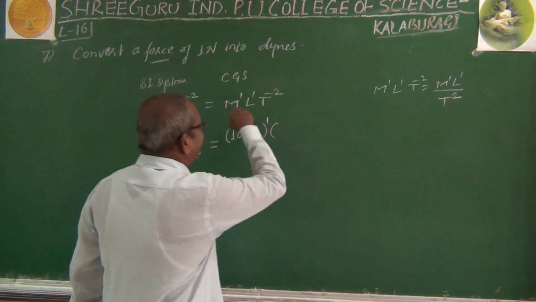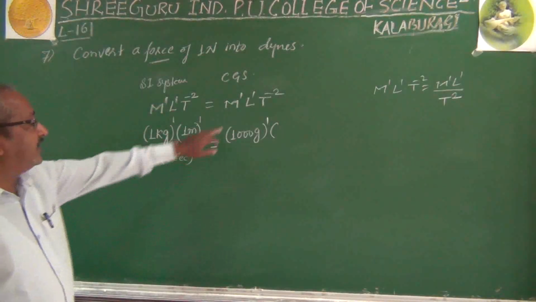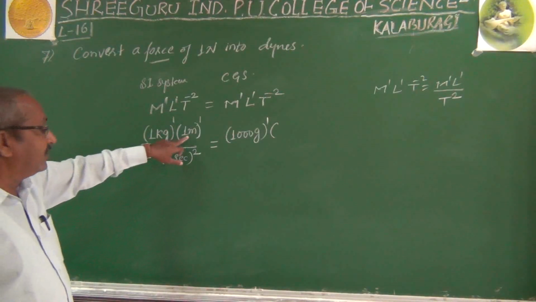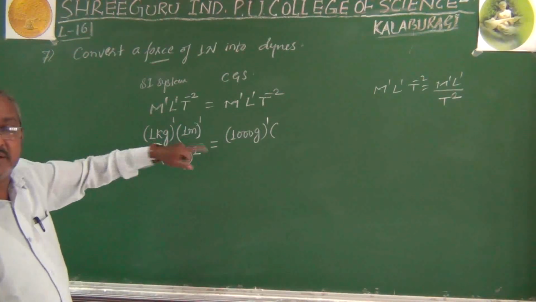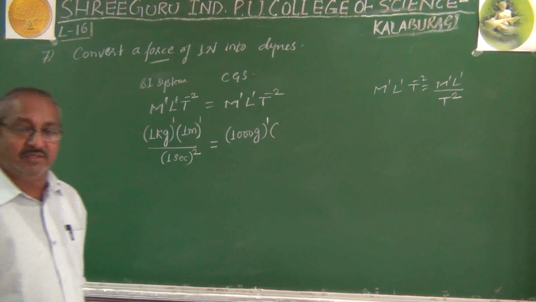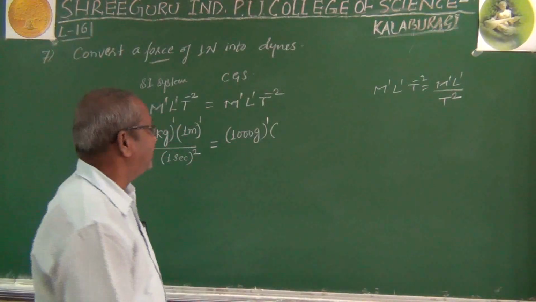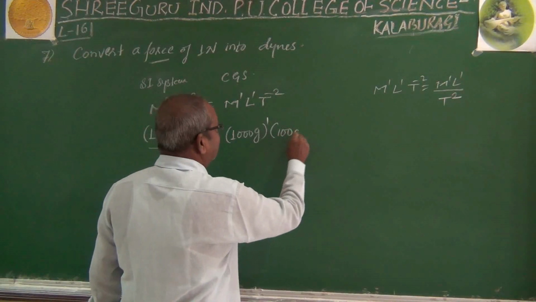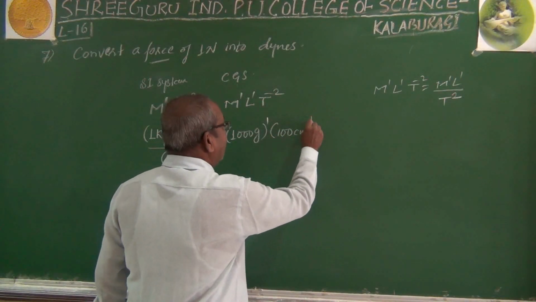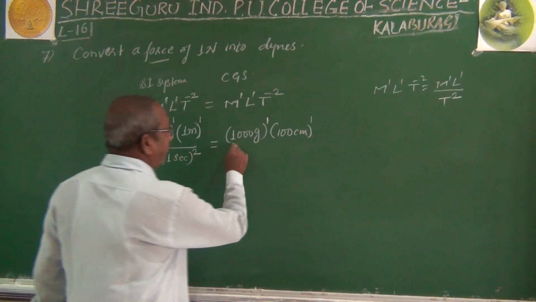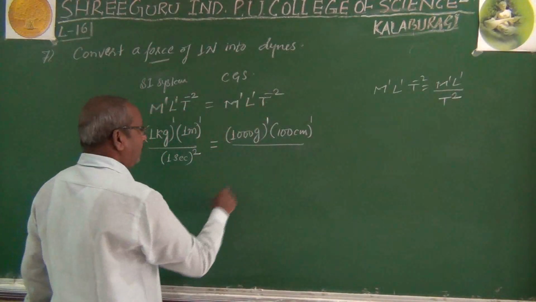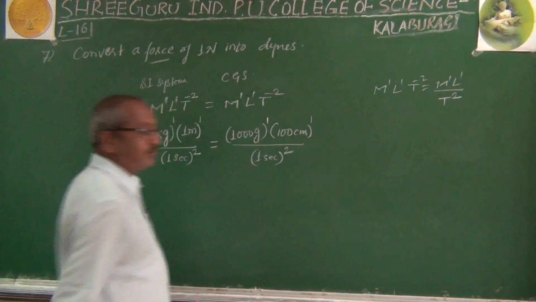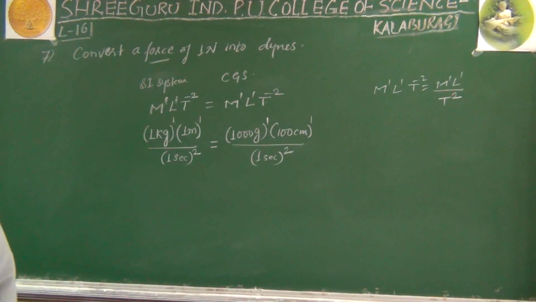Length is measured in centimeters, but we have to equate it to meters, and in 1 meter you have 100 centimeters. Already I gave the conversions. So in 1 meter, how many centimeters? 100 centimeters, again to the power 1, divided by 1 second, because the unit of time in all the systems will be the same.